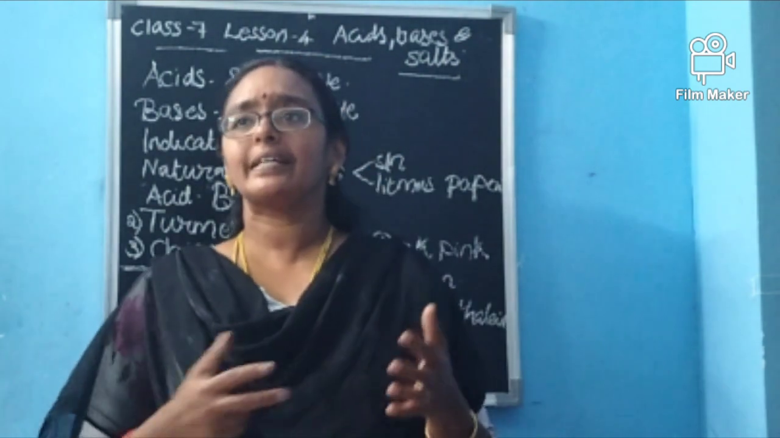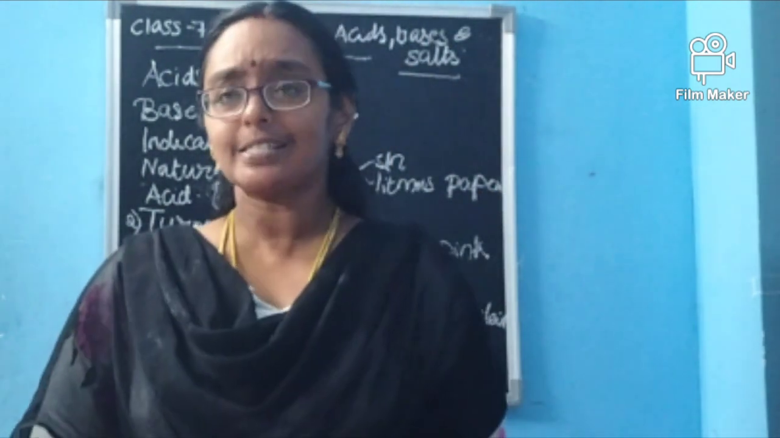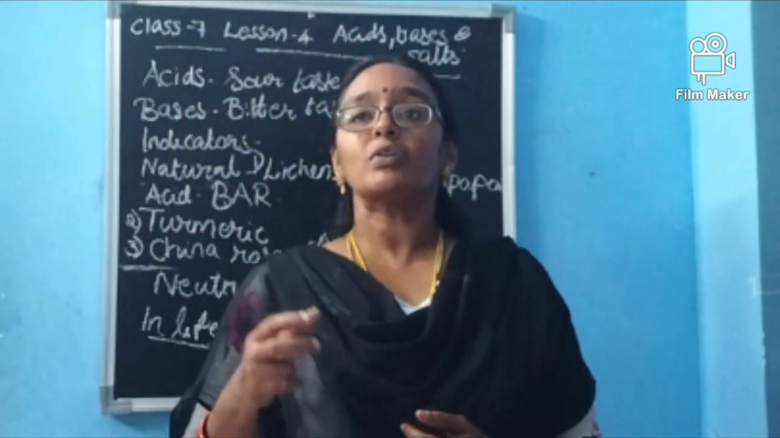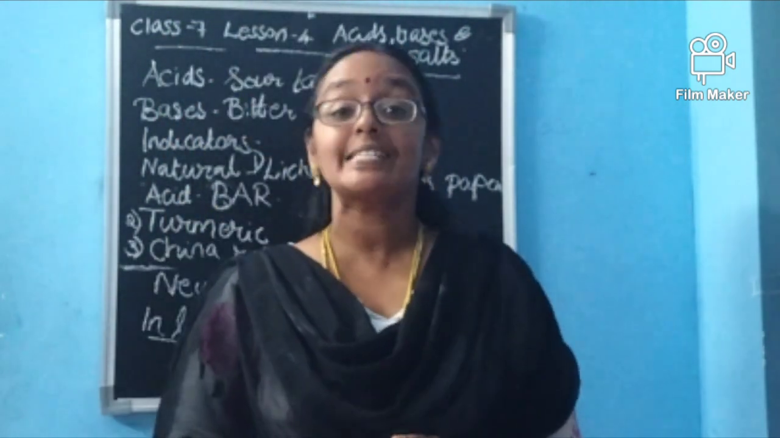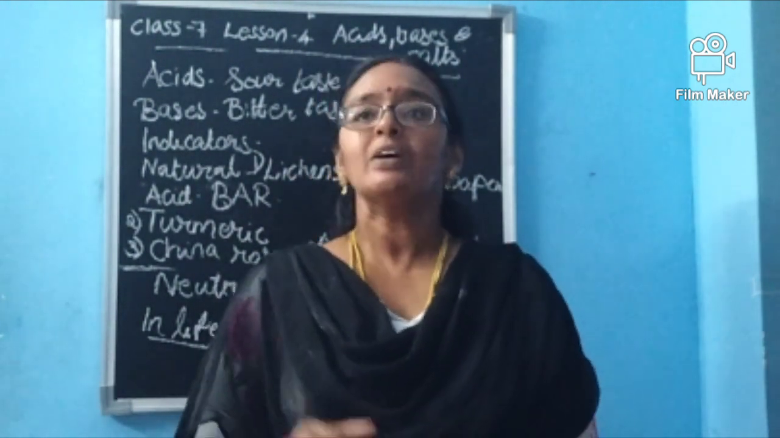What are the indicators? Is it possible for us to have indicators naturally? Yes, there are natural indicators, ma. The first one is from lichens, lichens. Some say lichens, some say lichens.